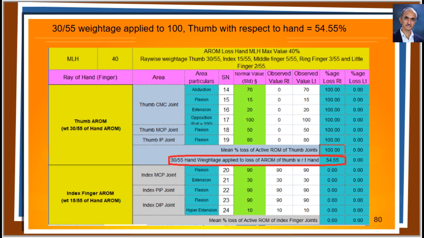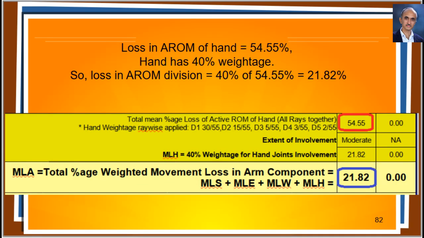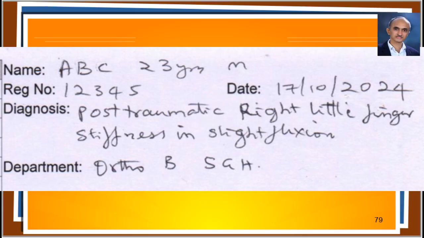You can see that I have just entered the values in the movement division only. I have not entered values in the coordinated activities division, and I have not even touched the hand component and additional weightages, in which the loss of AROM of thumb produces a lot of losses. That means the thumb is indeed very important in the hand, and the hand is the most important part of the upper limb.